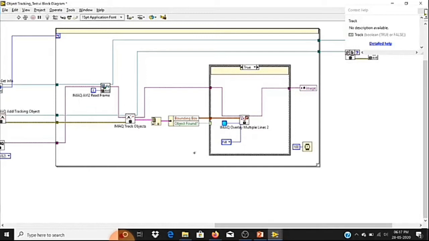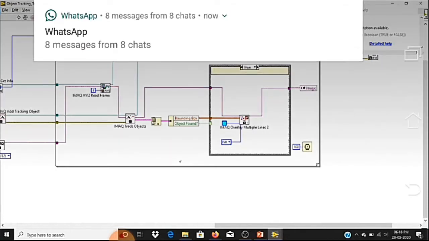So this is about tracking. Right now we are tracking using an AVI file. In the same way, you can acquire data using your webcam, or you can use some other camera interface to your system. We can track an object in real time also. We can record, or we can acquire data from the camera and track the object while it is acquiring video. That is also possible. Those things we'll see in future sessions.